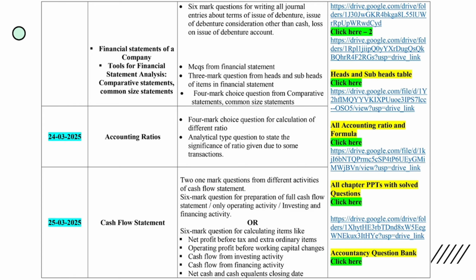Moving to the next day, you can practice maximum accounting ratio. You know very well it is a lengthy area, 18 different ratios you have to learn. Kindly remember the formulas and sub-equations, and also the 4 mark choice question. Last year it was 8 because they deleted the portion comparative and common size statement. Now it is included. Ratio you can expect maximum for 5 marks, 1 mark question,